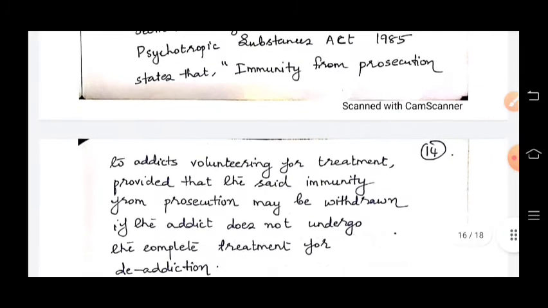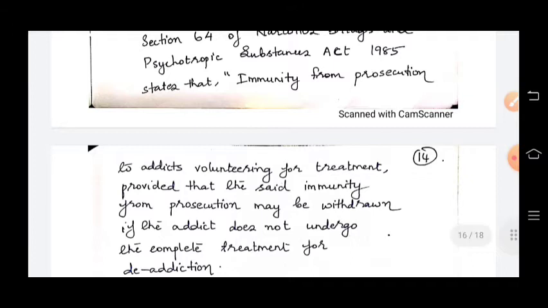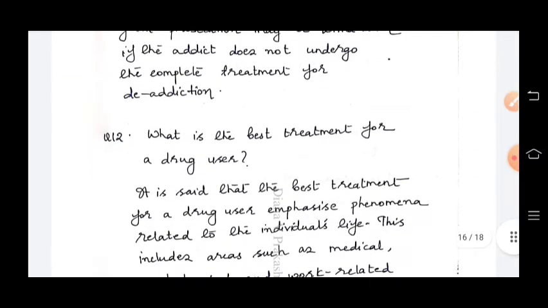It just means that if an addict is ready to go into de-addiction, he will not be punished, he will not be prosecuted, but he has to completely go through the de-addiction treatment. He cannot just go there for some time and then escape from there. He has to go through the entire process, and then he will not be prosecuted.